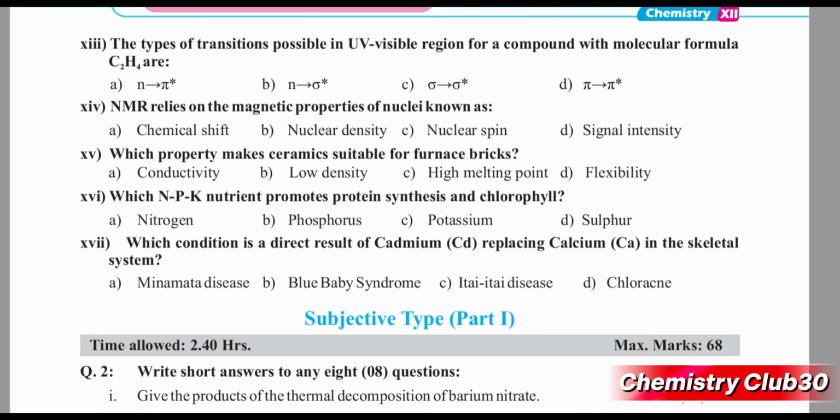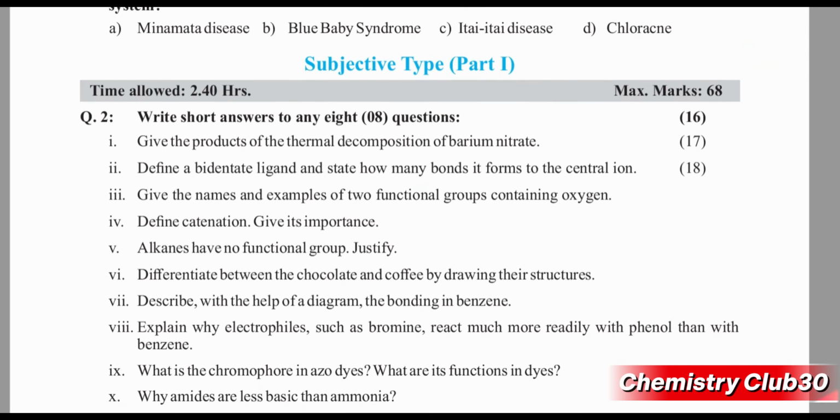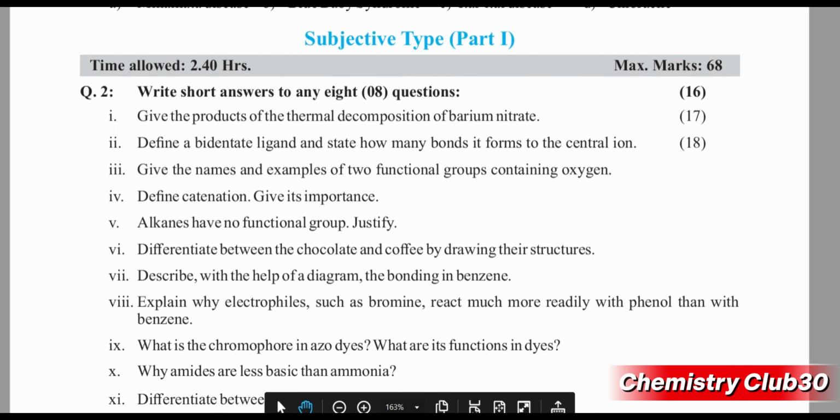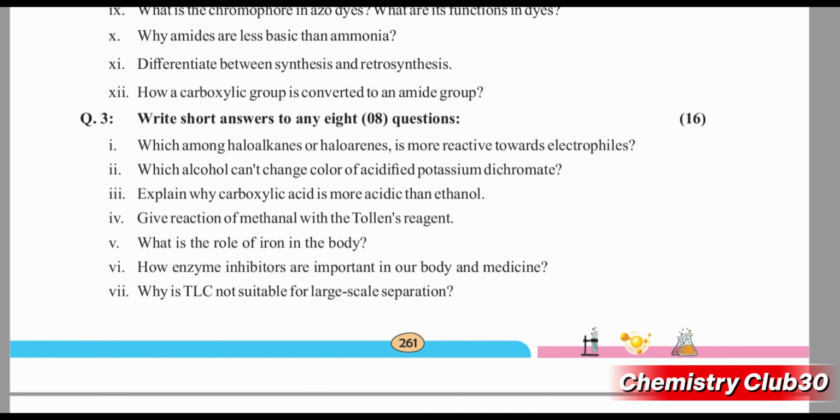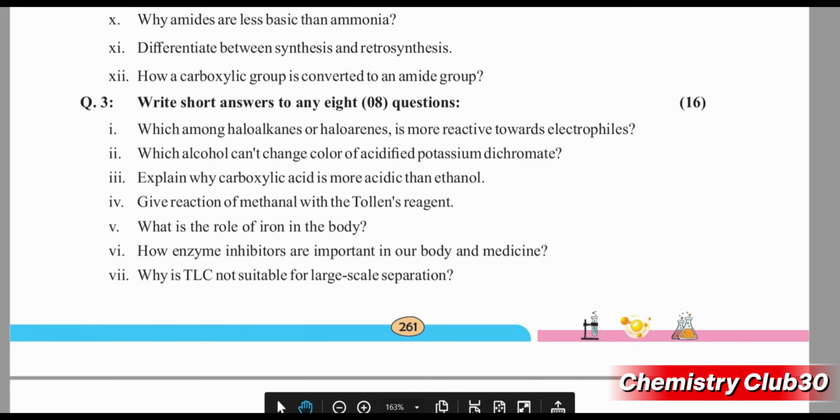The subjective part will start from the short question part. This part will contain question numbers 2, 3 and 4. Question numbers 2 and 3 will contain 12 questions, and students will solve 8 questions from each.